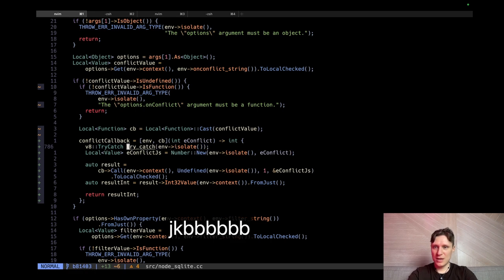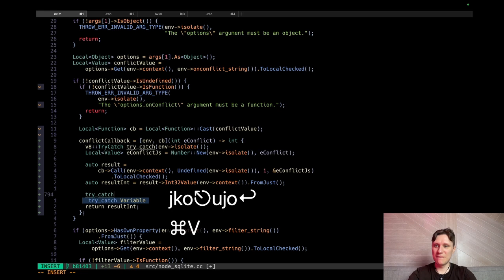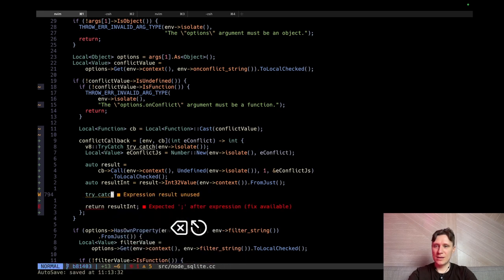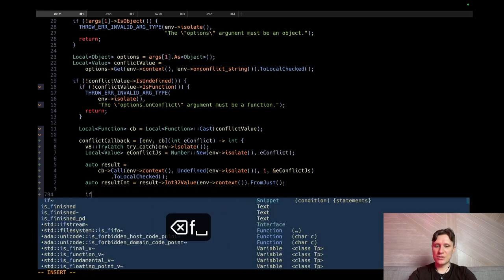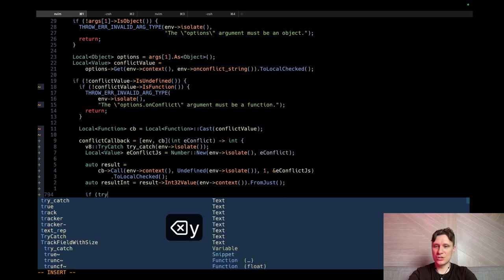So yeah, and so after we have called, just put it like there. And after we have executed our function, let's check try catch.